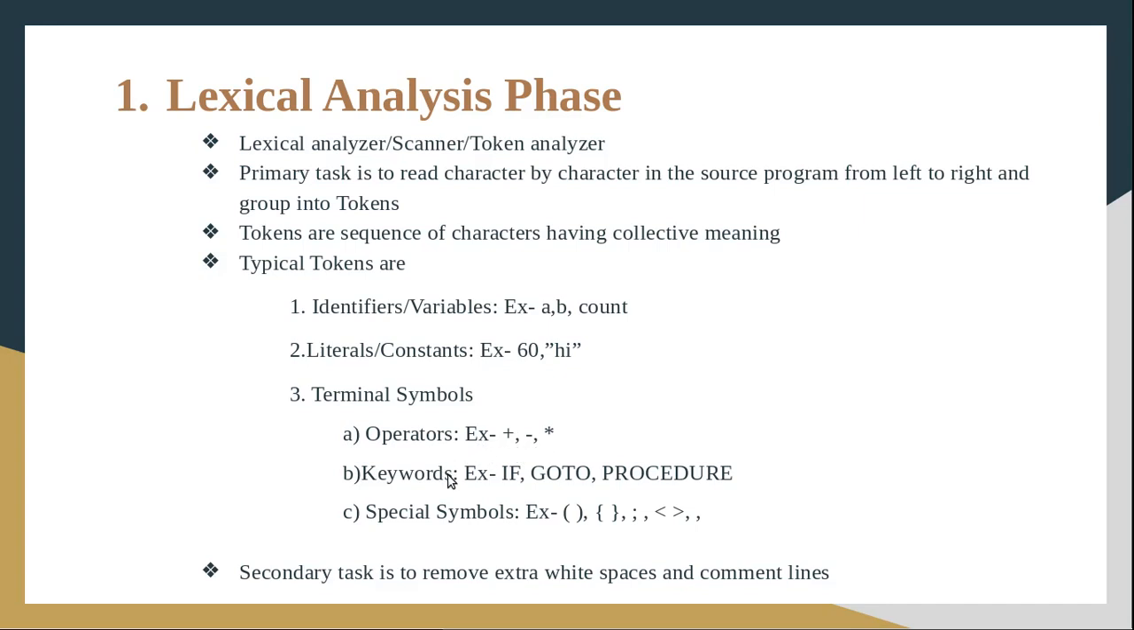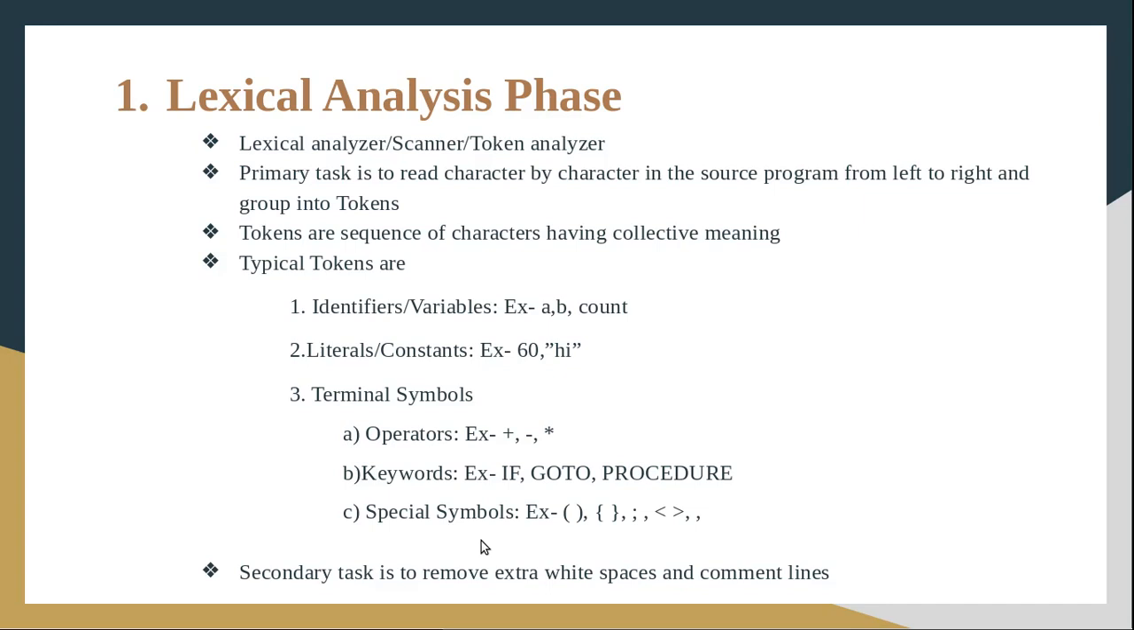Then keywords. Keywords are also called token type terminal symbols. So here I have mentioned a few examples for the keywords: if, goto, procedure, main, etc. All are keywords. Okay, this also comes under the terminal symbols category of tokens. Then we have special symbols. Example, brackets, braces, semicolon, angle brackets, comma, etc. So these are the typical tokens of a programming language. Mainly we have three types of tokens: identifiers, literals, and terminal symbols.